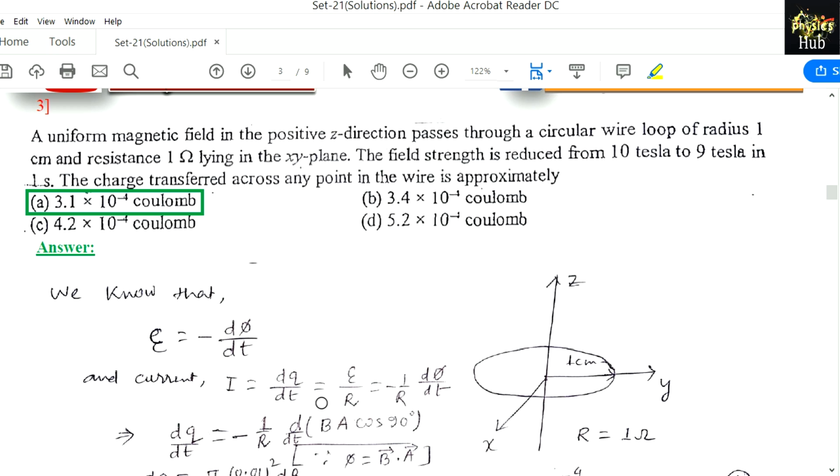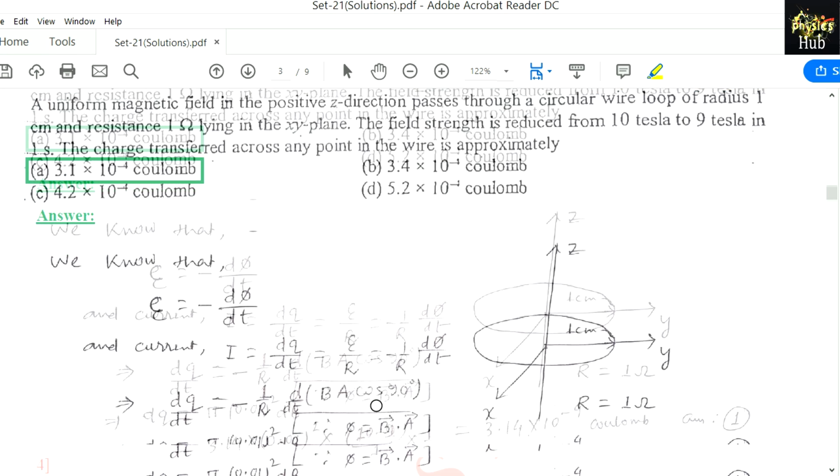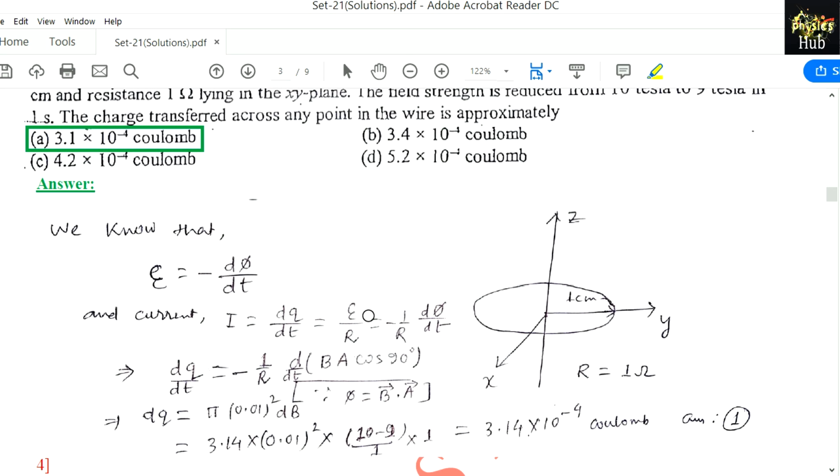Current I equals dq dt equals E by R. This is standard Ohm's law, V equals IR. And we know the induced EMF E equals minus d phi dt. So we just replaced the value of EMF with minus d phi dt.